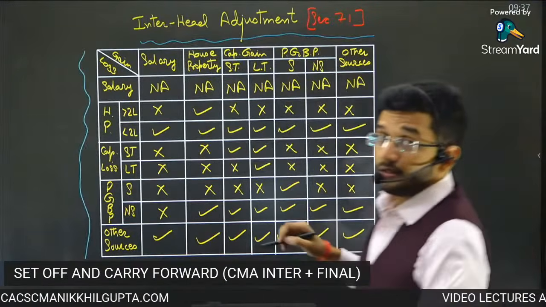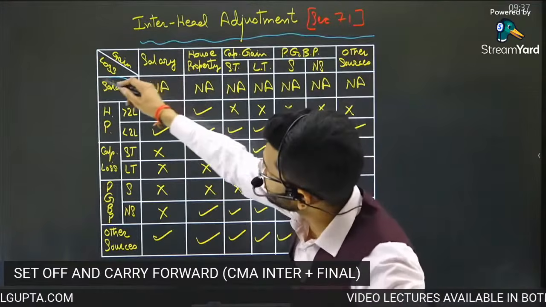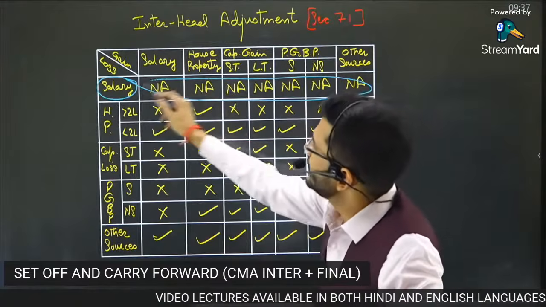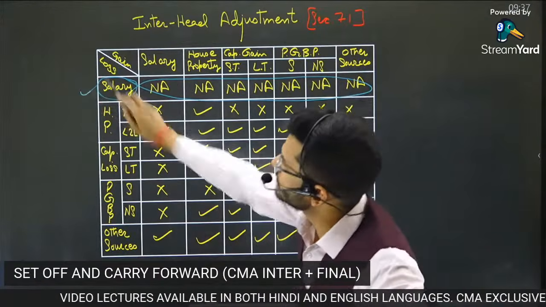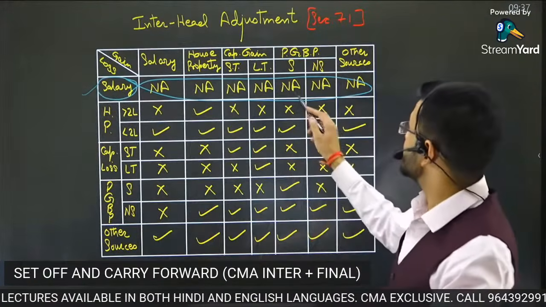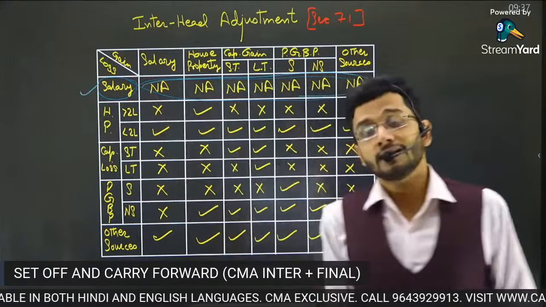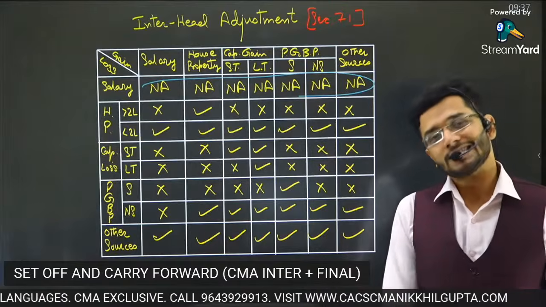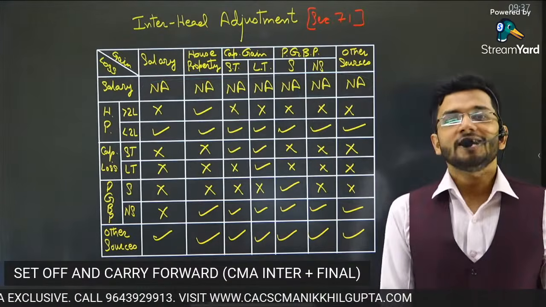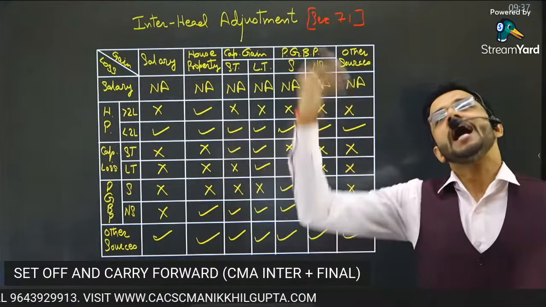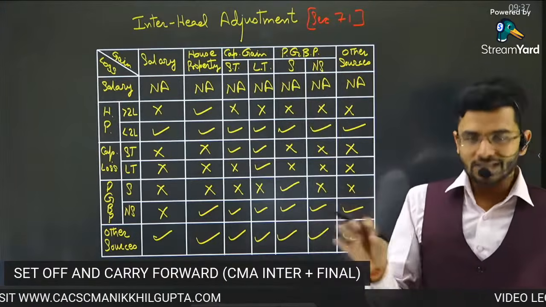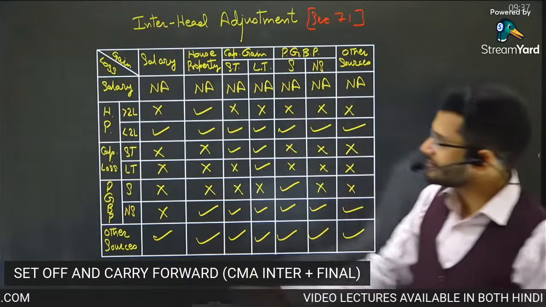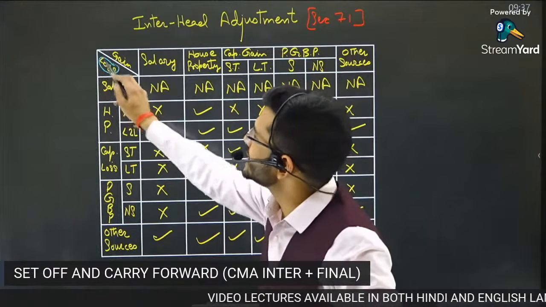Now, one by one, we'll take loss of a particular head and see if that can be adjusted against any other head of income. So, for example, loss from salary cannot be adjusted against any other head of income because there is not a possibility that salary income will yield a loss. In case of salary, deductions can never be higher than the income.